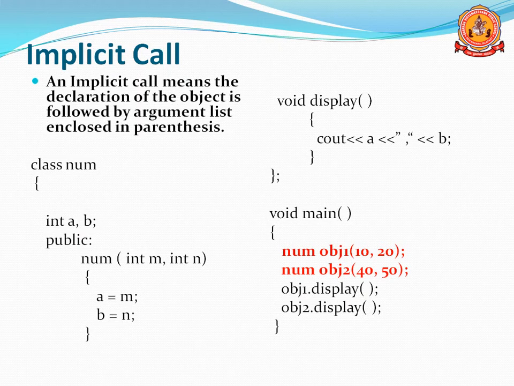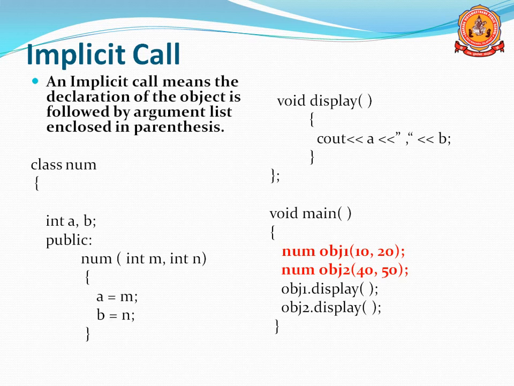Here first we will see the implicit call. An implicit call means the declaration of the object is followed by an argument list enclosed within parentheses. So here is the example. When you declare the object, at that time you have to use the parentheses and pass the arguments.